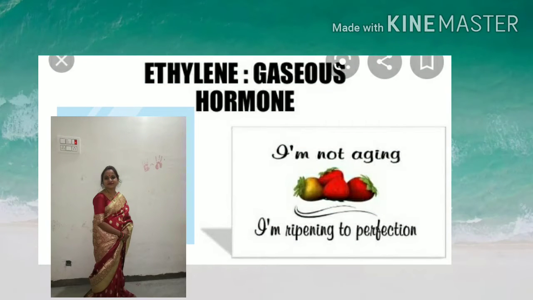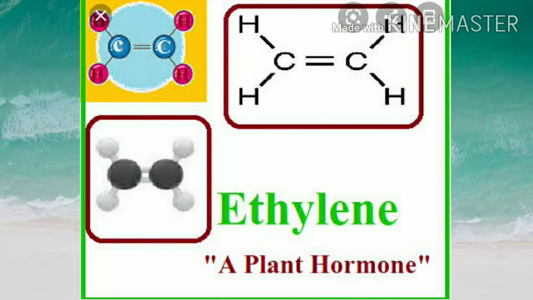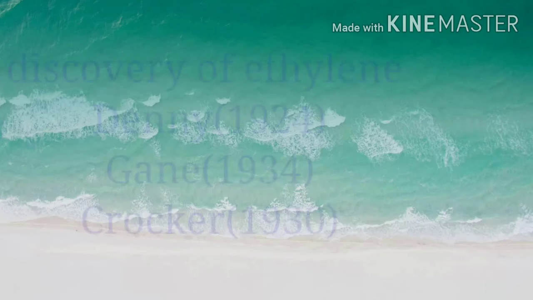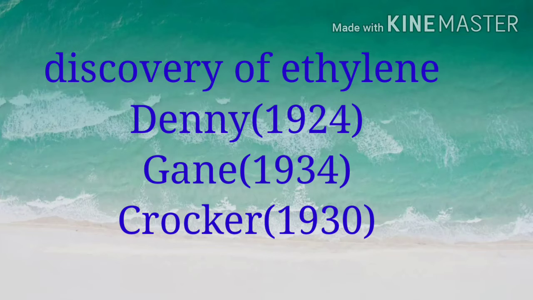Now the next plant hormone is ethylene. It is also called the gaseous hormone. When we see the molecular structure of ethylene, like that top structure which is seen, C2H4. This is one of the plant hormones. When we see the discovery of ethylene, we know that ethylene is one of the gaseous growth regulators,